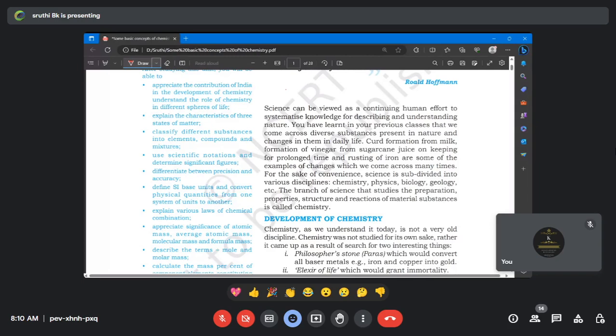The first chapter in the CBSE book is actually from the physical chemistry. Physical chemistry naale calculations. So mostly it is related to the physics.